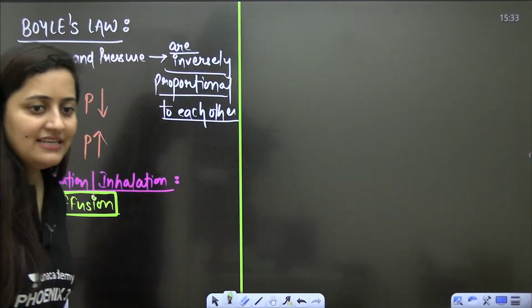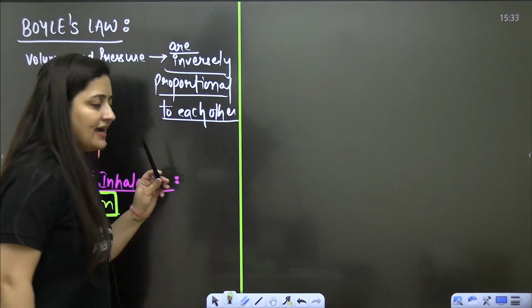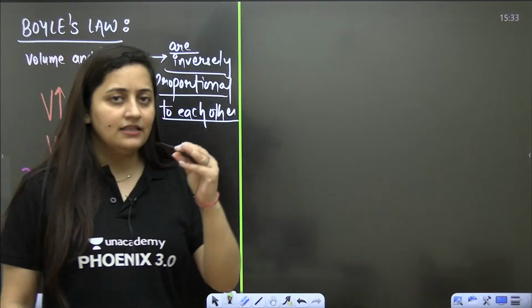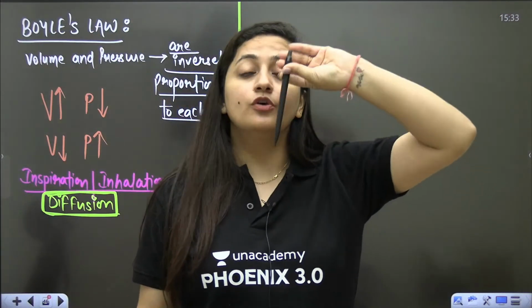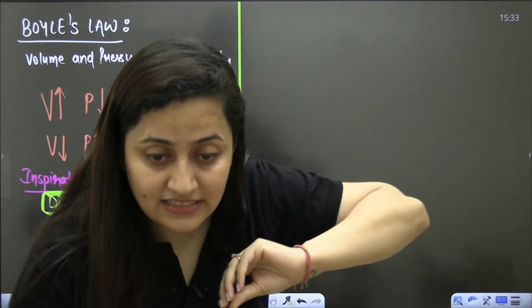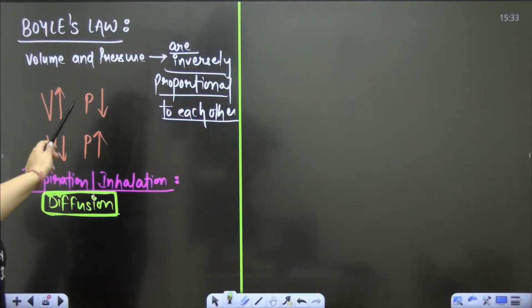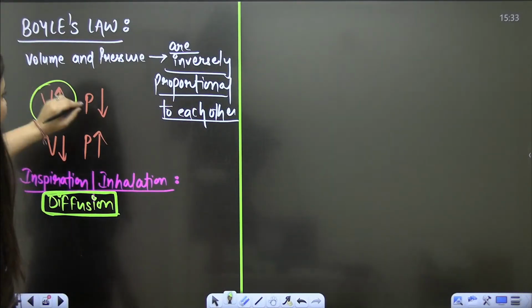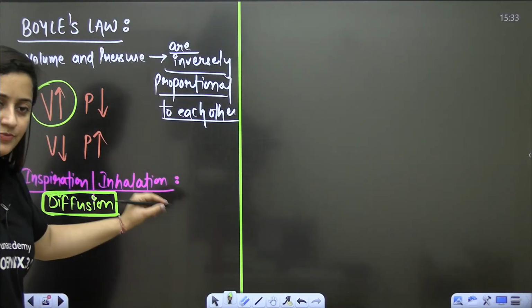If I have to decrease the pressure, I have to increase the volume, and that will be done in inspiration.